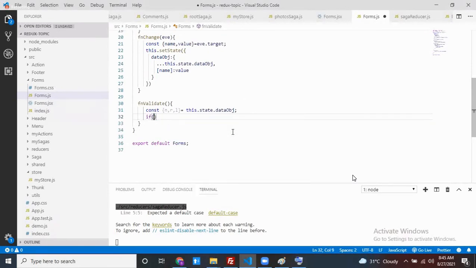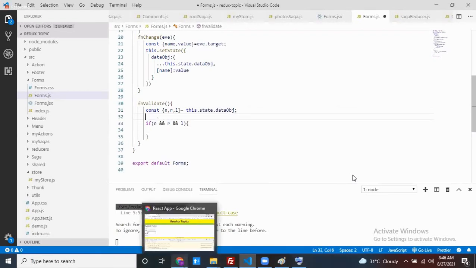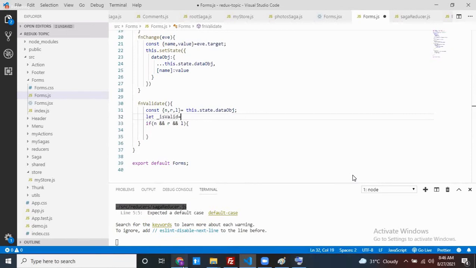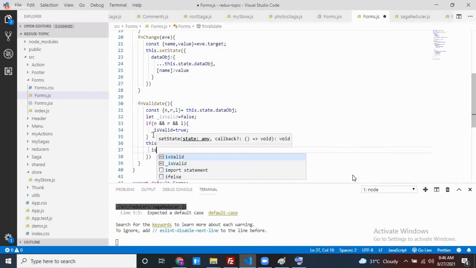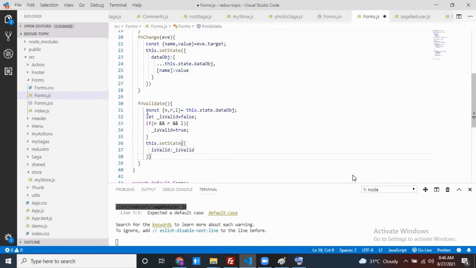If my N is there and my R is there and L is there, then at that time what is my form? Valid or not? Is valid is false. If N or L data is there, then at that time my is valid is true. Okay, now can we update the state variable? My state, is valid, is what? By default, my is valid is false. If N or L is there, then is valid is true or not.